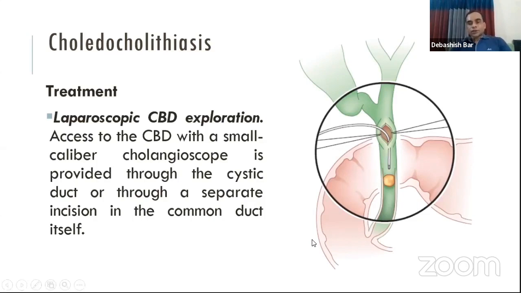In our country, we are less expert in laparoscopic bile duct exploration, but it is a safe and effective operation for common bile duct stones, because in one setting we can do laparoscopic cholecystectomy as well as laparoscopic choledocholithotomy. It is indicated when ERCP fails to remove the CBD stones.